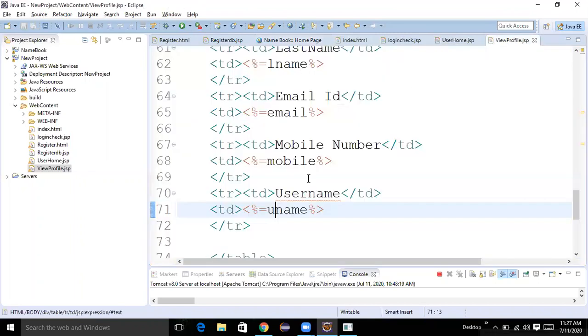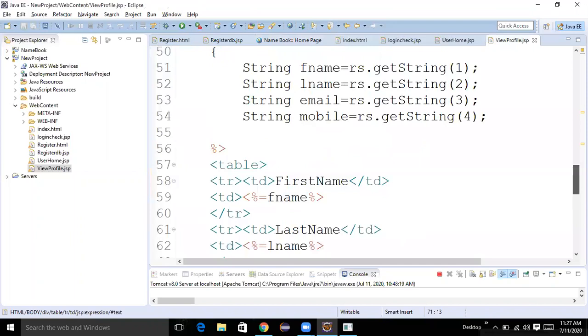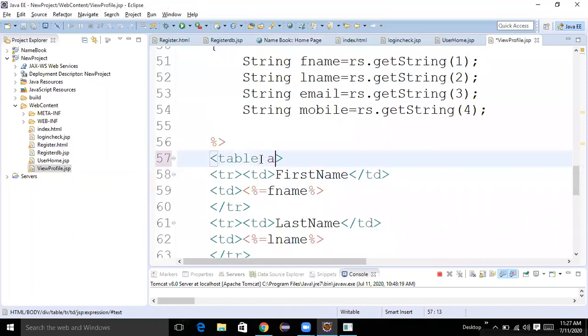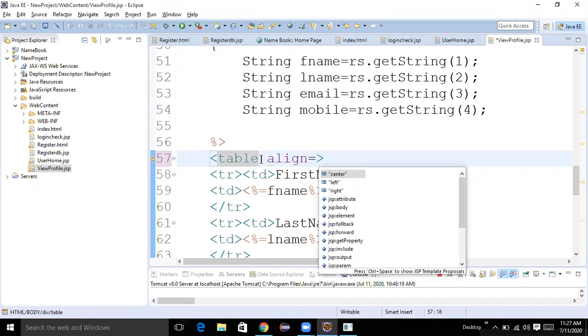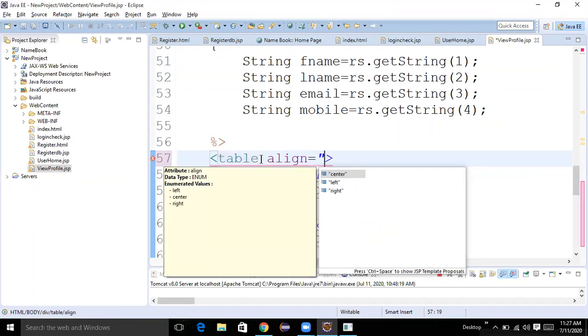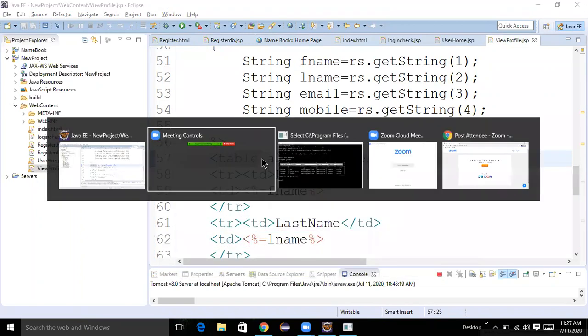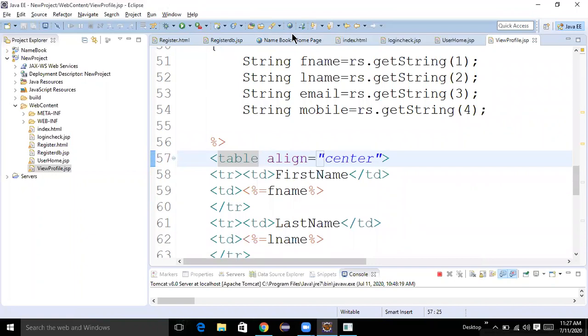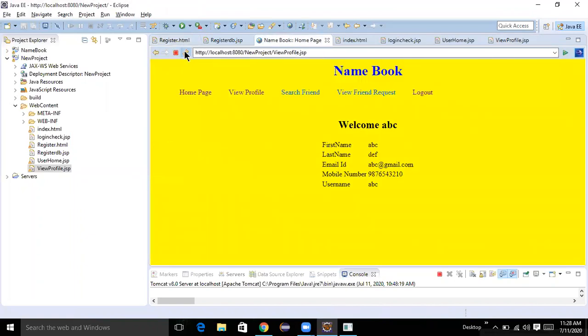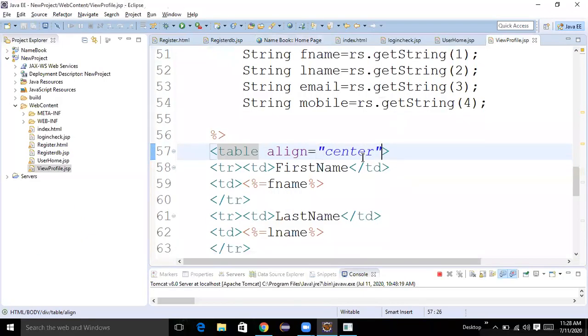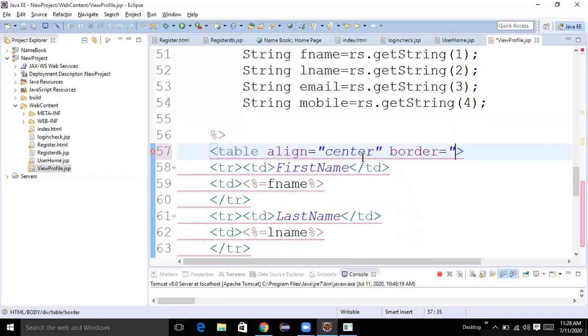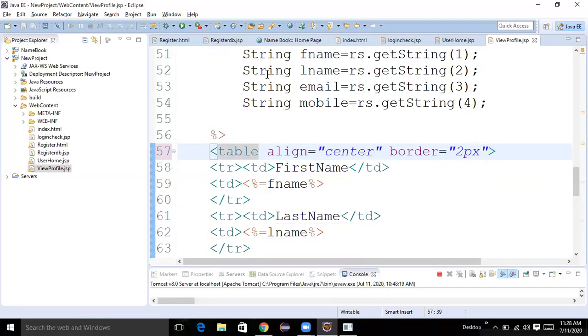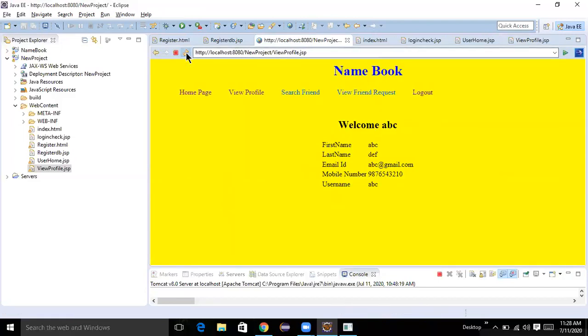Then I want to change somewhat look and feel. Border I am taking some 2 pixel.